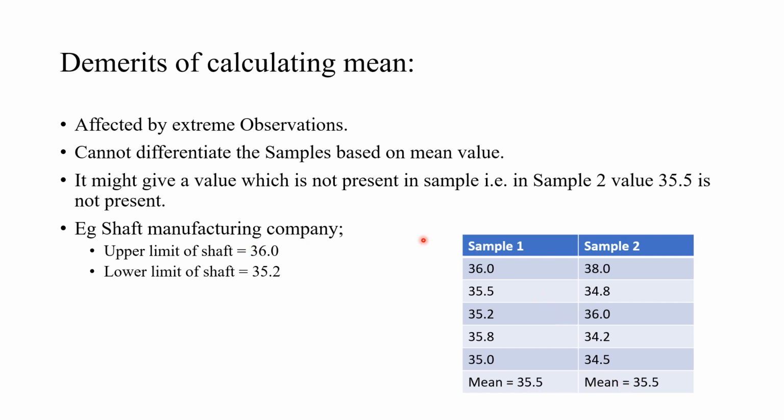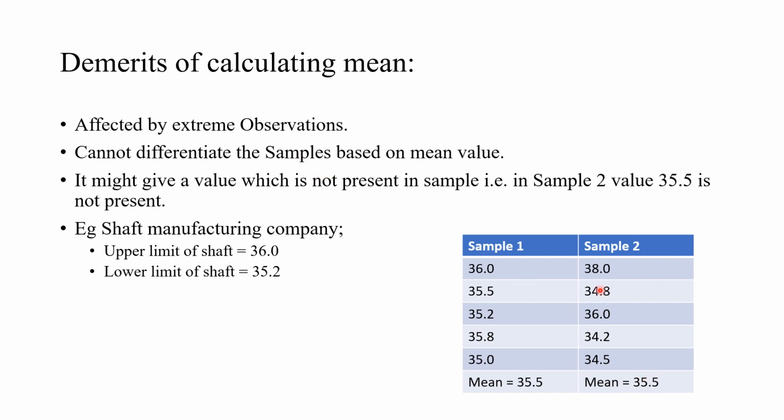Also, in sample 1 all the values which you are seeing lie in the tolerance range, but in sample 2 only 36 is the value which lies in the range mentioned by the manufacturer. Though the mean, that is 35.5, lies in the tolerance range. So if we see that the mean is 35.5, yes, this sample looks okay, but it is not for sure.